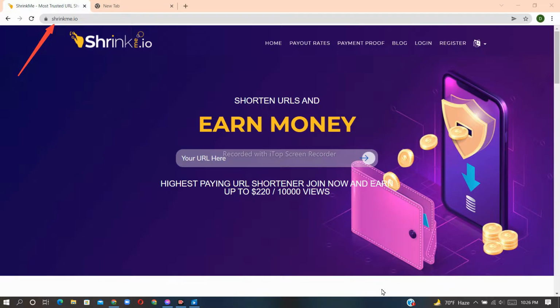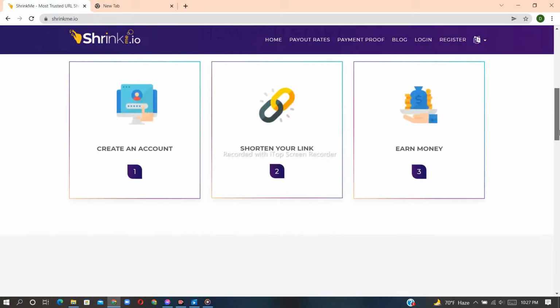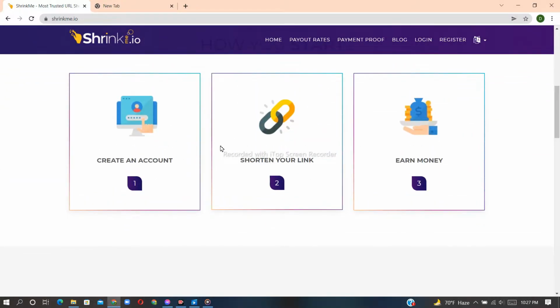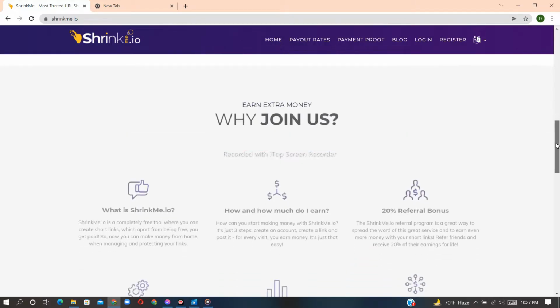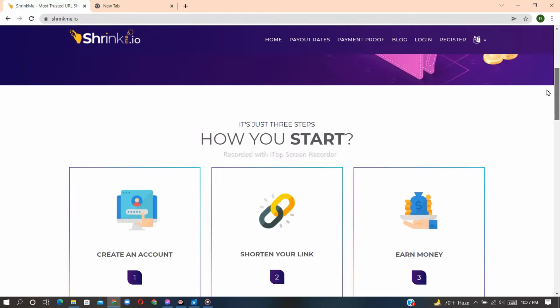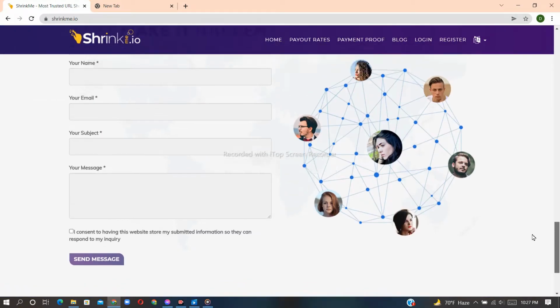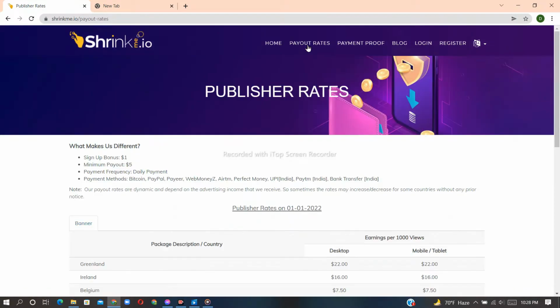It is generally an advertisement managing site. Here you can earn up to $220 for every 10,000 clicks. Here you have to complete just 3 steps. At first, create an account, then put a link that you want to shorten and paste it on worldwide platforms. Whenever someone clicks on that link, you get paid for that. How simple is that? You can see the payout rates here.